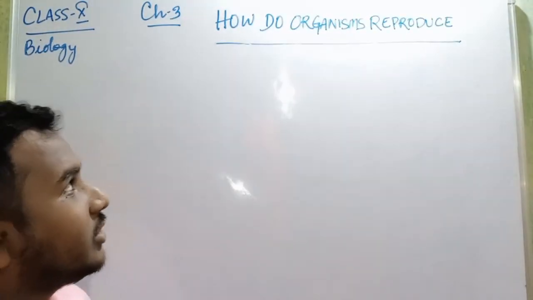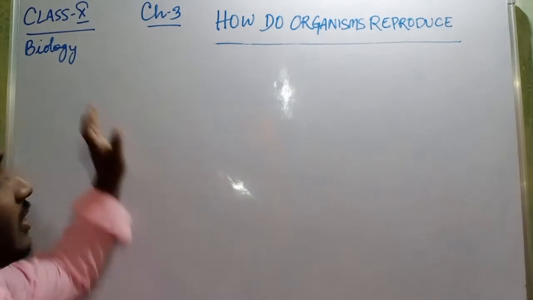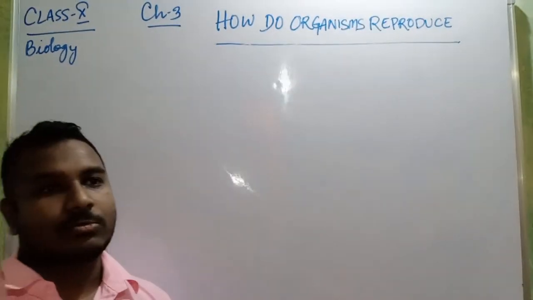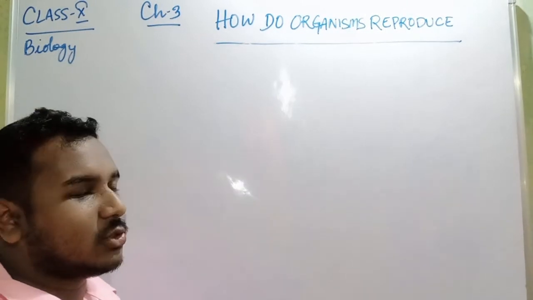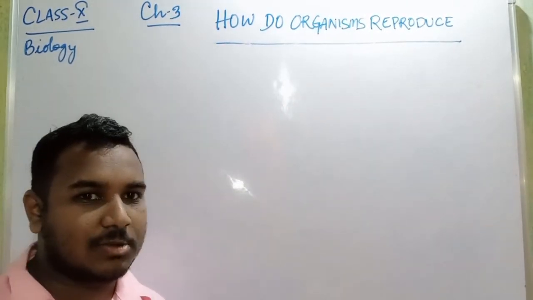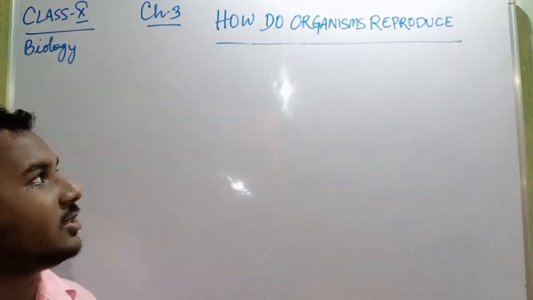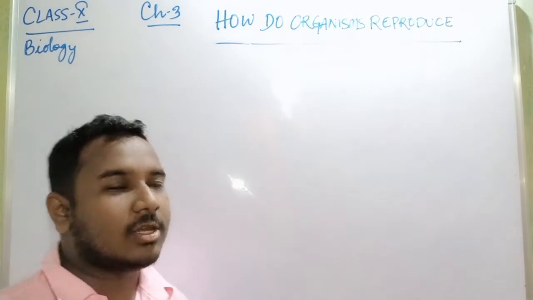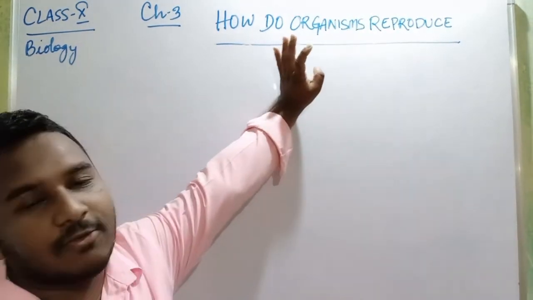Today I am going to teach class 10th biology, 3rd chapter, how do organisms reproduce. Before this I was teaching control and coordination. That chapter is removed from your syllabus, so please don't write that chapter anymore. If you have written then okay, if you have not written then also okay. So just start writing from this chapter.